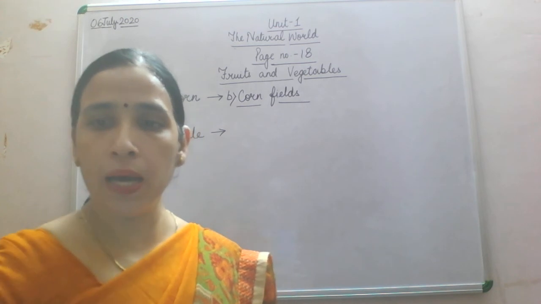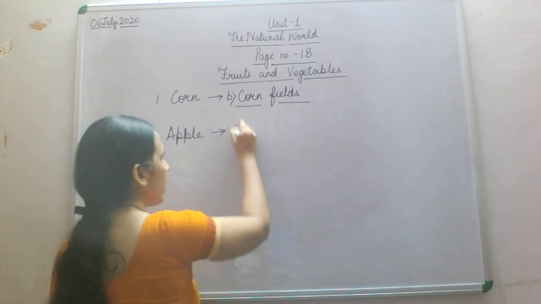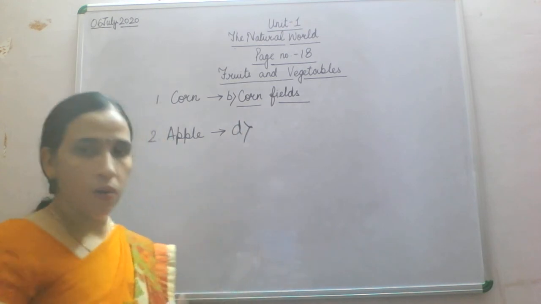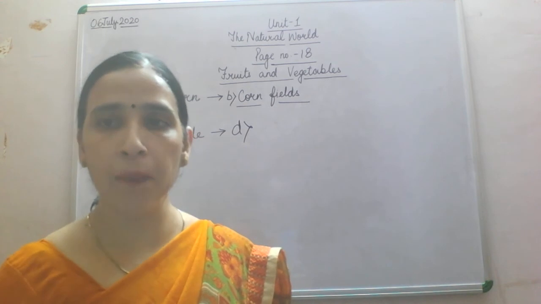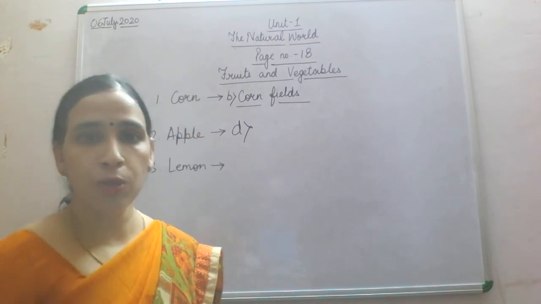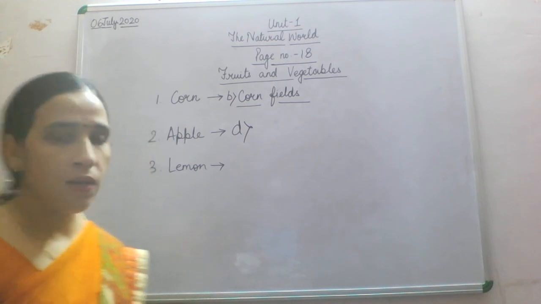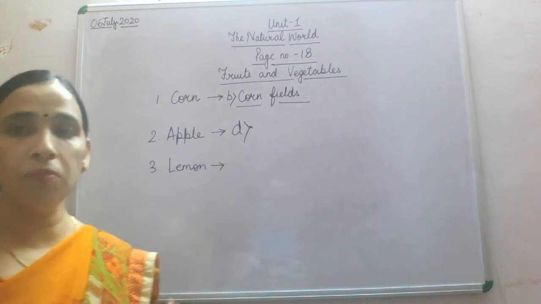So here on D place we have apple yard. So you will write here D. On D place you will write 2D. Apple yard will be given. So now the next is lemon. From where are we getting lemon? Lemon we are getting from trees.